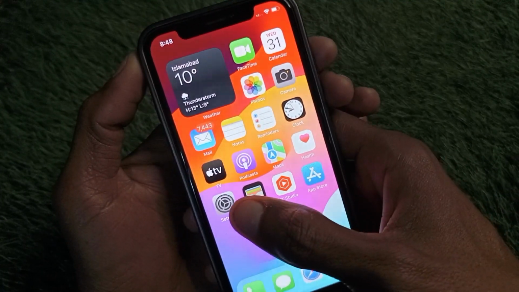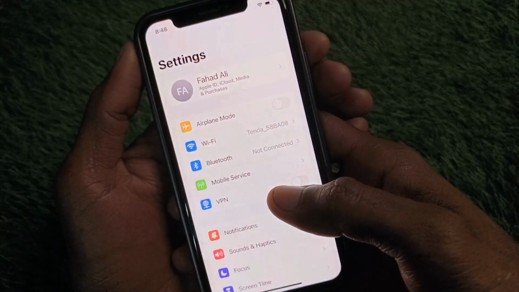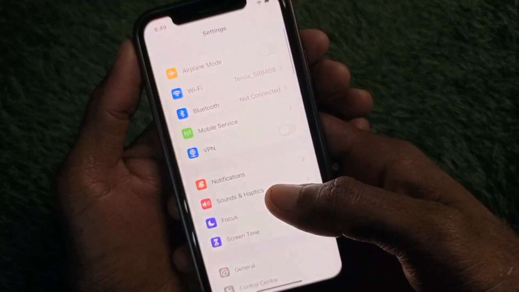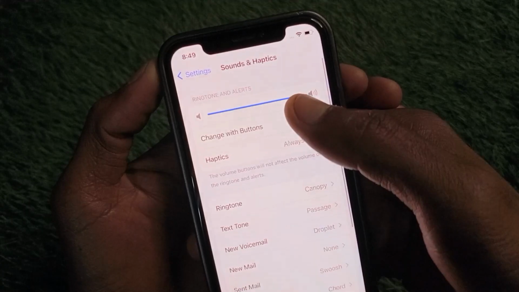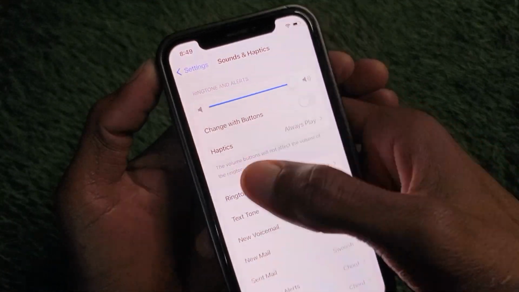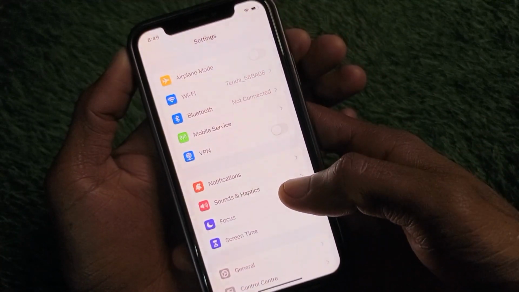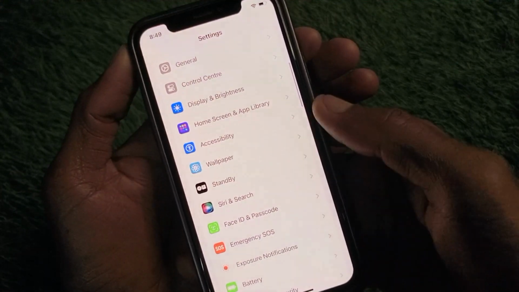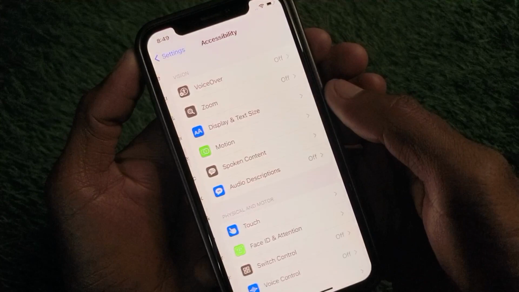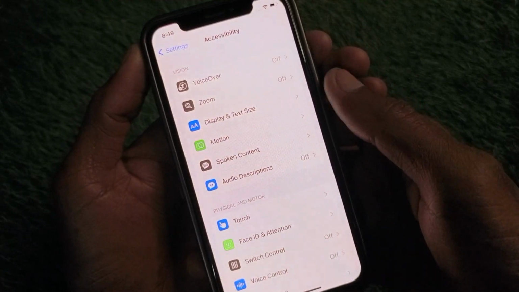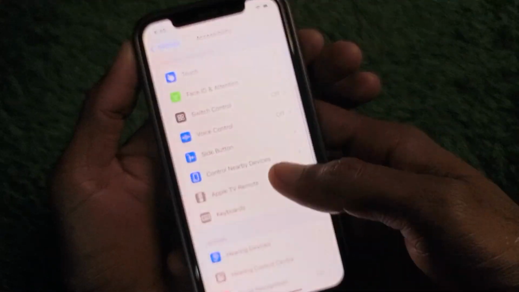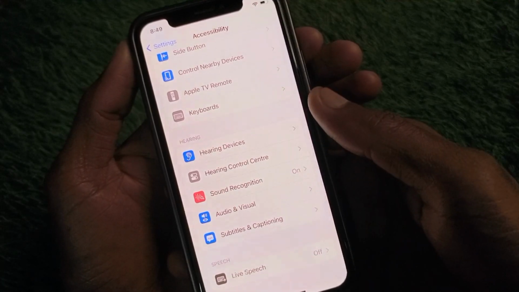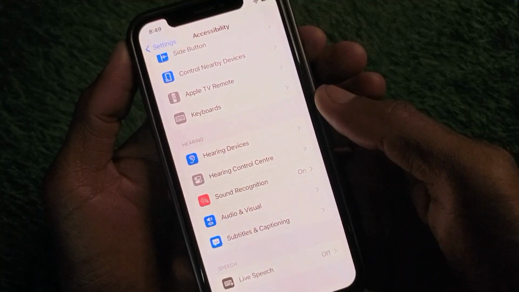So guys, first of all you need to open your settings, and after this you need to scroll below. First of all, you need to increase this volume tab, and after this you need to go back. Then scroll below and you will see the option of accessibility. Click on the accessibility tab, and after doing this scroll down. When you have scrolled down, here you can see the option of hearing devices.